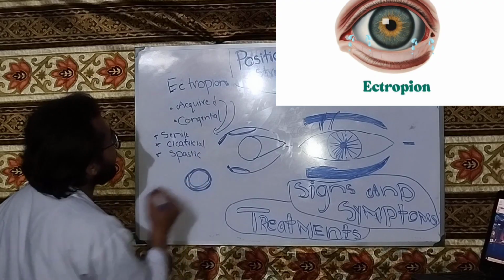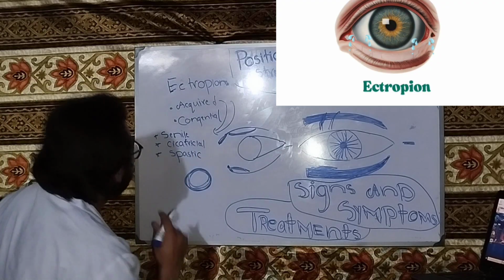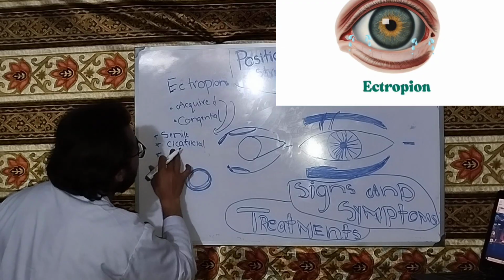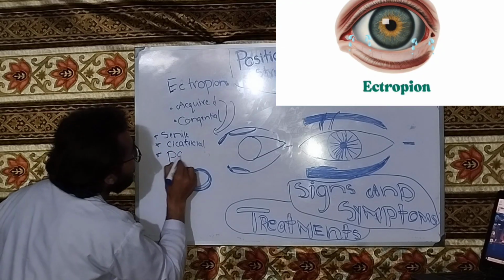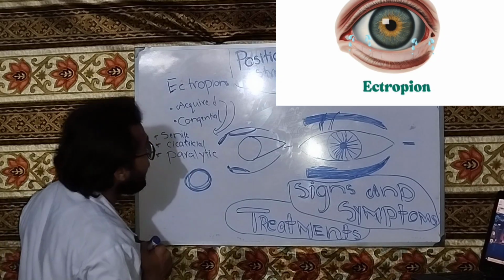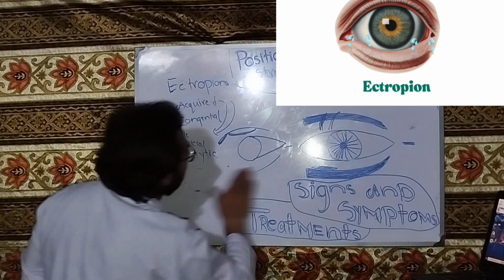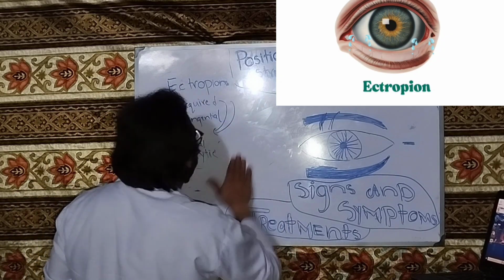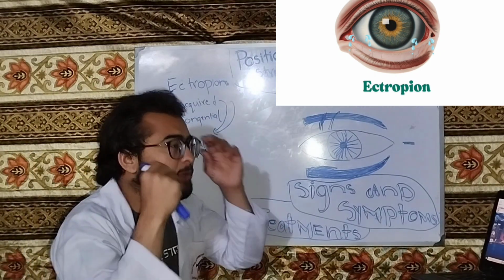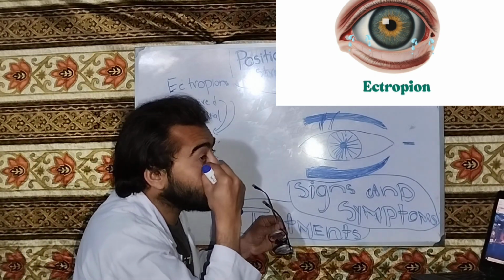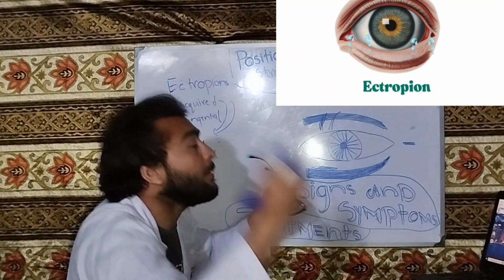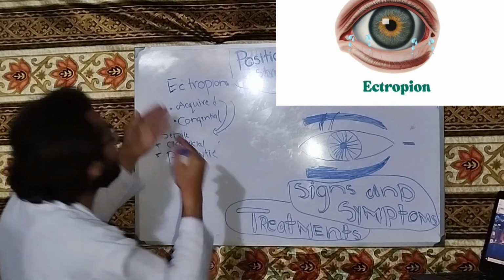Ectropion is also acquired or congenital, but there is no spastic type. It can be senile, cicatricial, or paralytic. What is happening in the ectropion? It is the opposite of the entropion. It is the outward movement of the lid margin away from the globe. This is called ectropion.